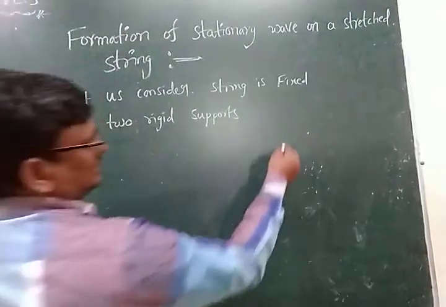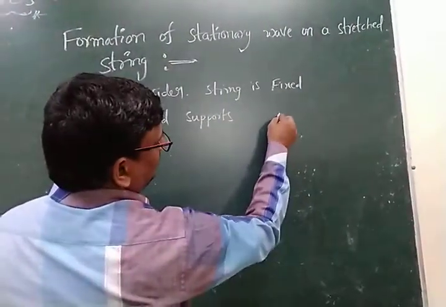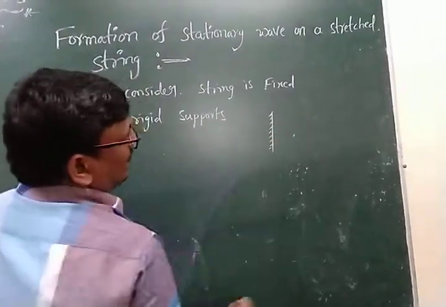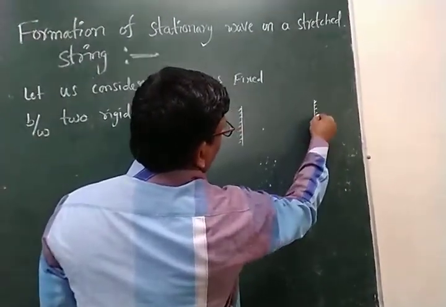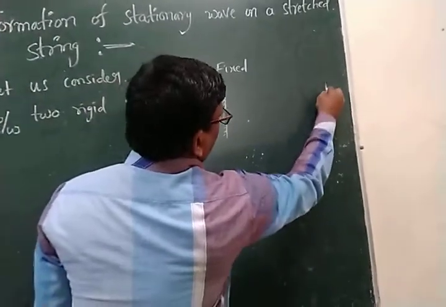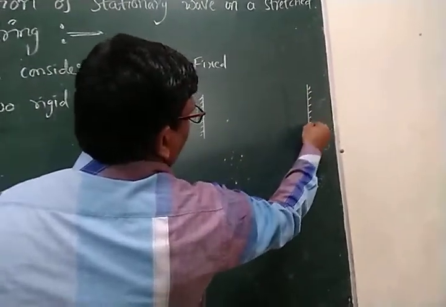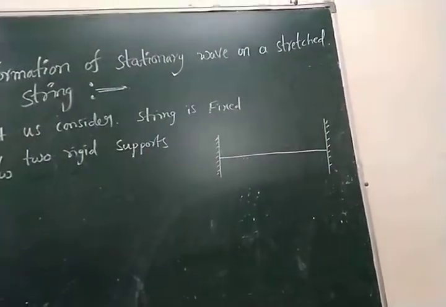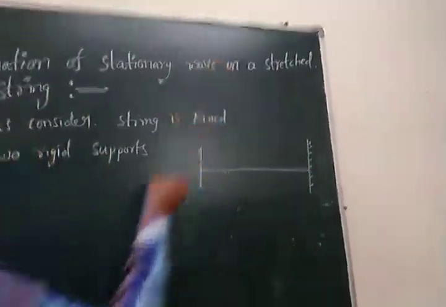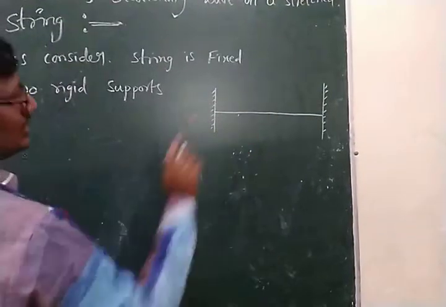This is the first rigid support, and this is the other rigid support. The string is fixed between the two rigid supports and plucked perpendicular to the string.